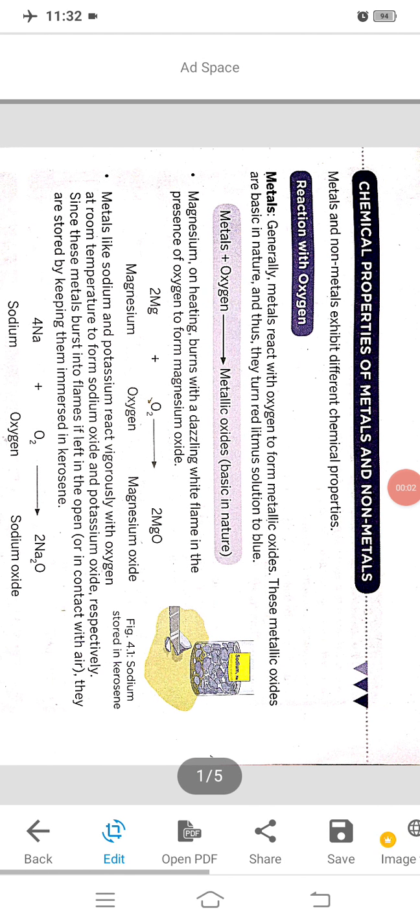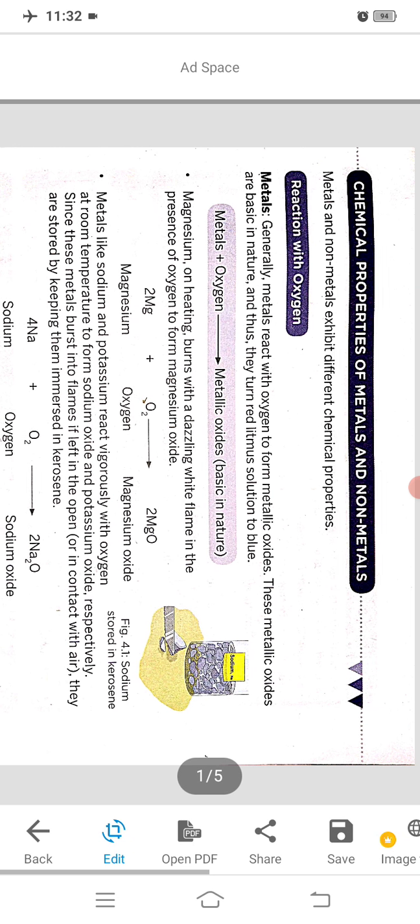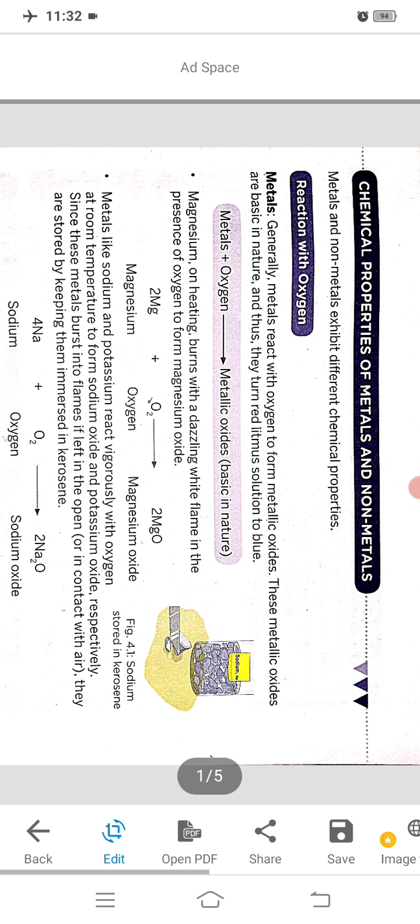Dear students, we already learned the physical properties of metals and non-metals. I hope you also prepare it and read your NCERT book thoroughly. Now I am going to discuss the next part of this chapter, that is, chemical properties of metals and non-metals. Metals and non-metals exhibit different chemical properties.